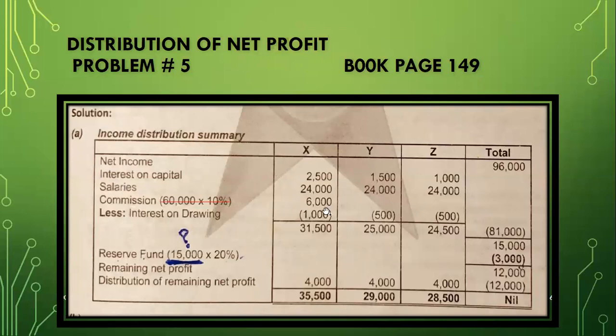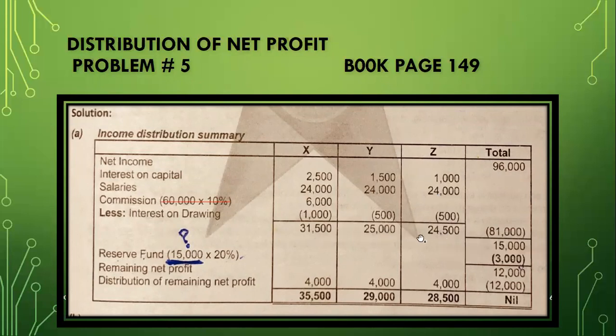Interest on drawing, we always less. Interest on capital should be added, and interest on drawing should be less. You can write it down in your key points in your registered notes. Whenever we have interest on drawings, we always less it. We will add 2,500, 24,000, and 6,000, but we will less interest on drawing. Then I will put all the interest in negative values, add these two and minus 500, and then I get the vertical calculations answer.